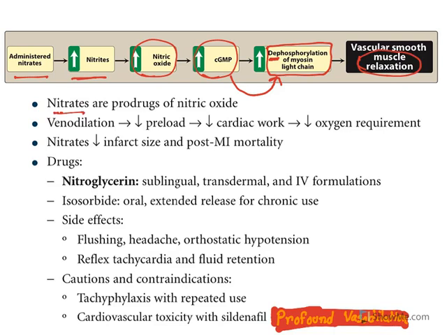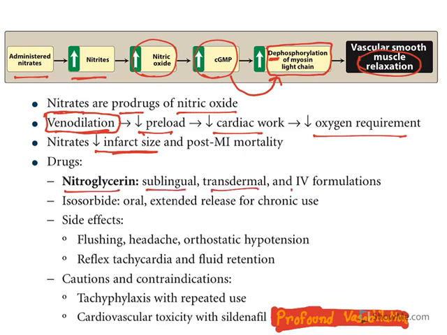Now, all these nitrates are prodrugs and they release nitric oxide. They cause venodilation. Understand this one. Organic nitrates have more specificity towards veins rather than arteries. They reduce preload, reduce cardiac workload, reduce oxygen requirement. They also reduce infarction. Prominent drug is nitroglycerin, which is available as sublingual, transdermal and IV formulation. Isosorbide is available in oral formulation also.